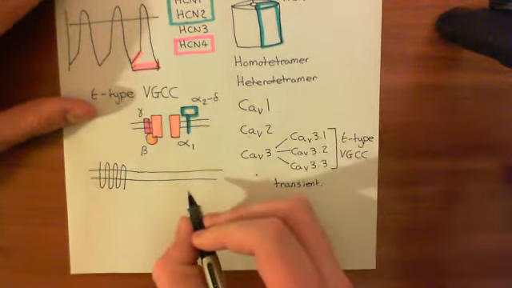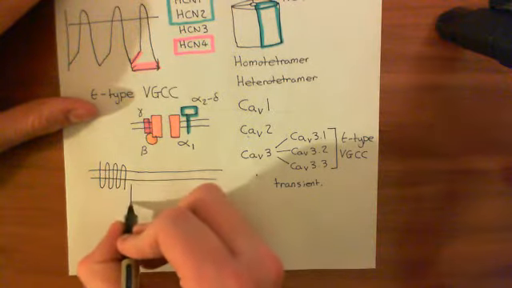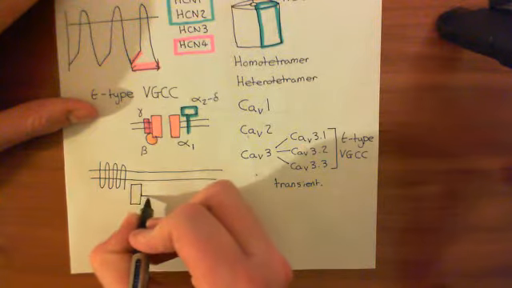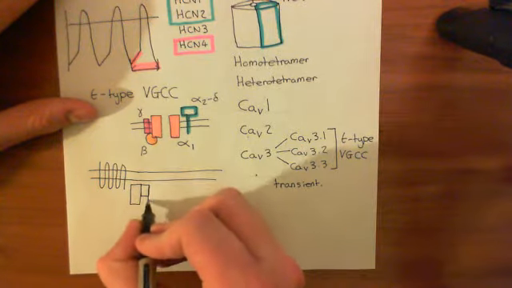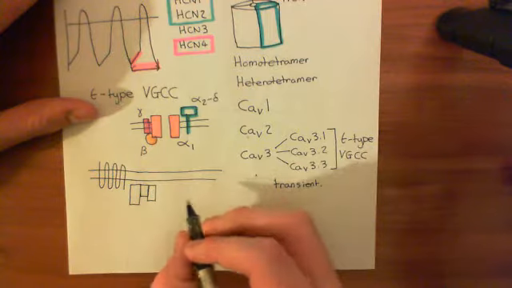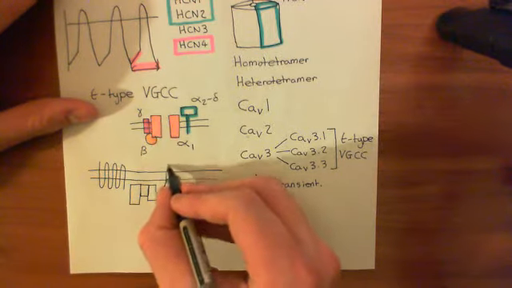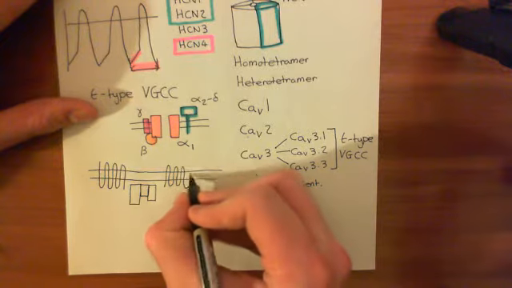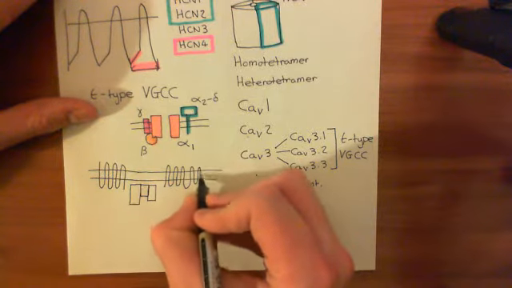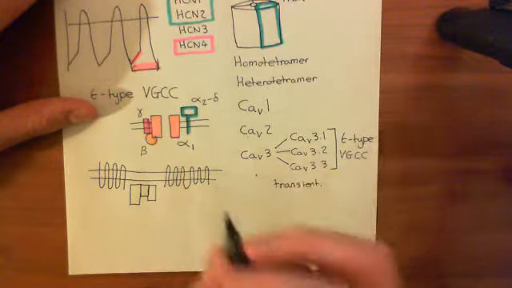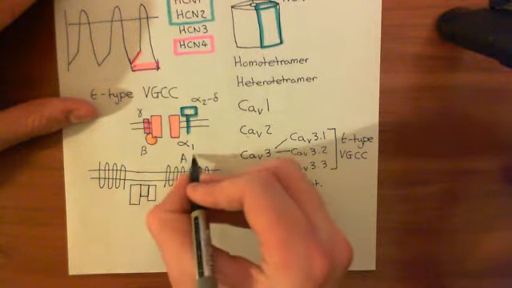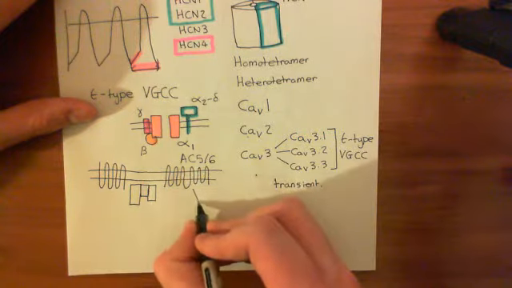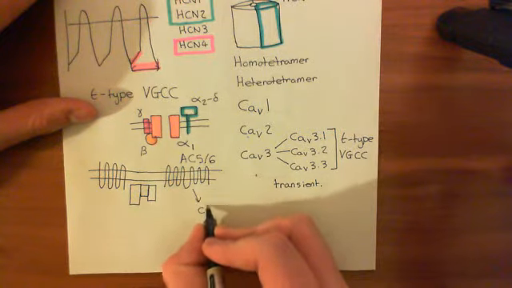Okay, and we know now that it's coupled to the GS G protein. So here's the GS heterotrimeric G protein with the alpha, the beta, and the gamma subunit. And we know that this is going to go on and activate the adenylyl cyclase 5/6 enzyme, which is here. Okay, so this adenylyl cyclase 5/6 enzyme, the AC5/6, is then going to produce cyclic AMP.